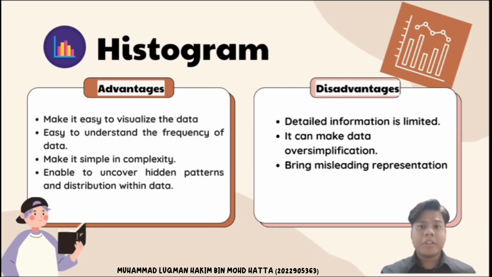For histogram, the advantages are, it makes it easy to visualize the data. Next, it is easy to understand the frequency of data. Much like counting the number of a particular type of clothing, the histogram helps Primavalet in understanding the frequency of data occurrence. Besides, it makes complexity simple. Primavalet reduces complexity by categorizing data into easily comprehensible categories and presenting it in an understandable manner. Lastly, it enables uncovering hidden patterns and distribution within data. Primavalet can look at the histogram shape and distribution to understand how the product values are spread out.